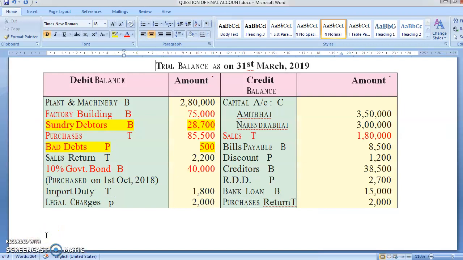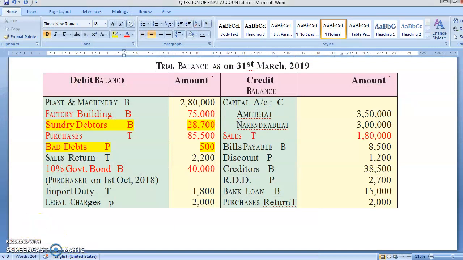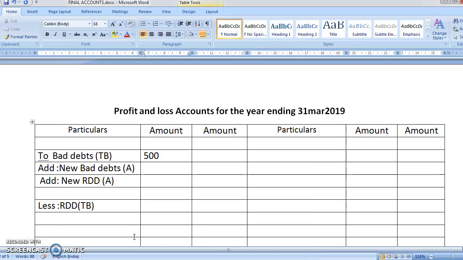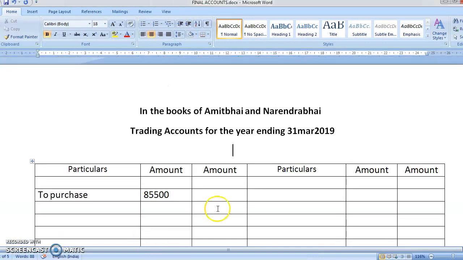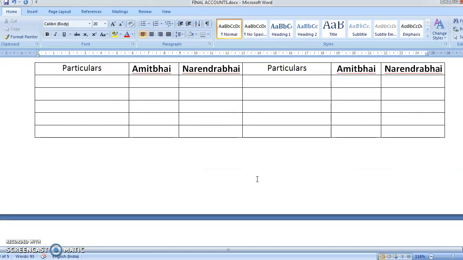Then you have sales return 2,200 and government bonds 40,000. Again, government bond is having an adjustment. So it will come in the inner side, and sales return will also come in the inner side because it's an inner item. Yes. So it is always sales less return. What was the amount of sales return? It was 2,200. And the second item we have seen was a balance sheet item.